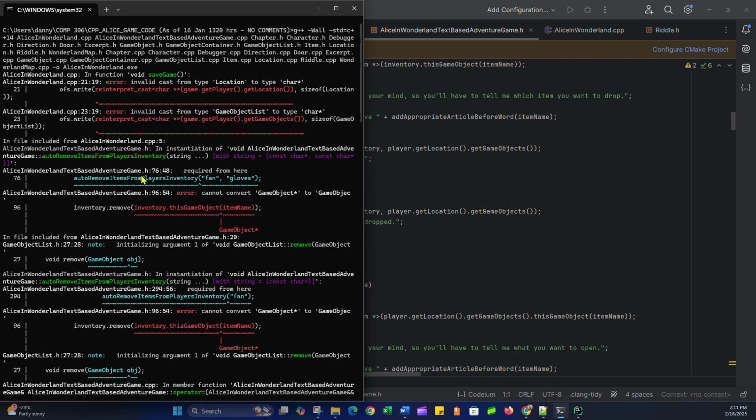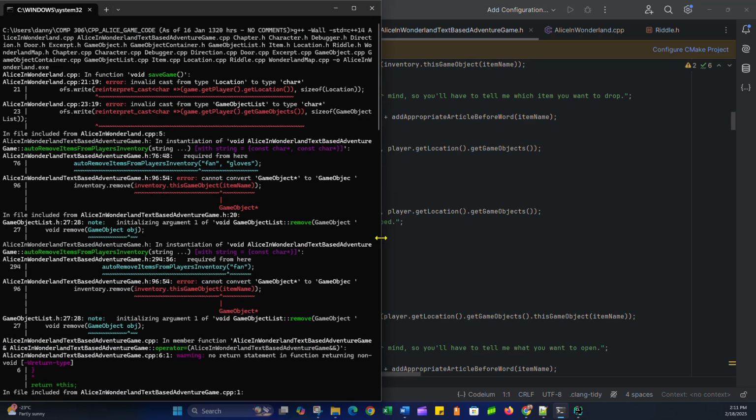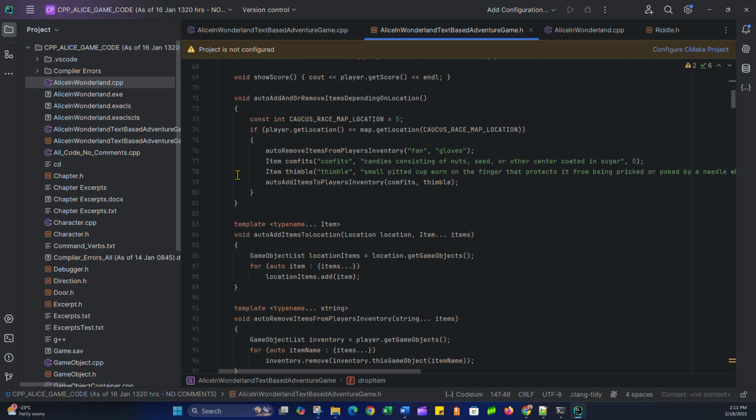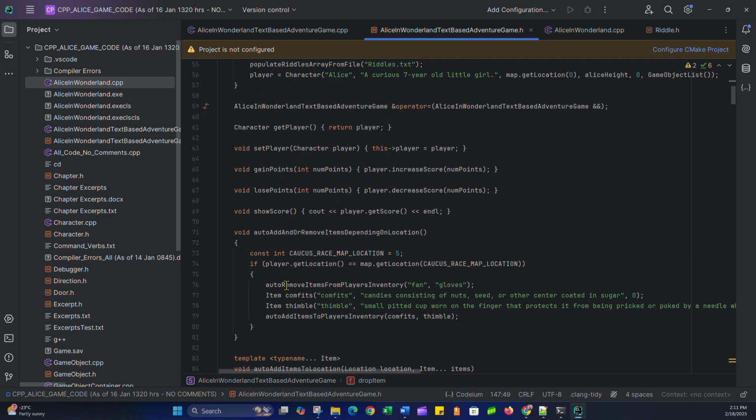The issue is that on line 76, it's required from here. Fan, gloves, so auto remove items from inventory. Error, cannot convert game object pointer to game object. So inventory.remove. So 76. Let's just go to 76 first. Line 76. Okay. Auto remove items from player's inventory.